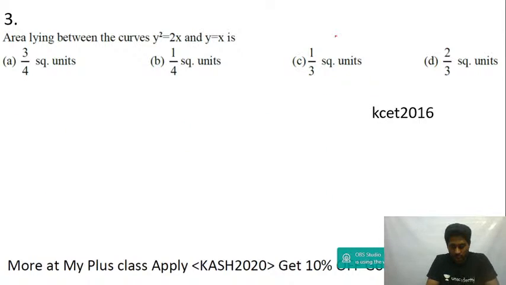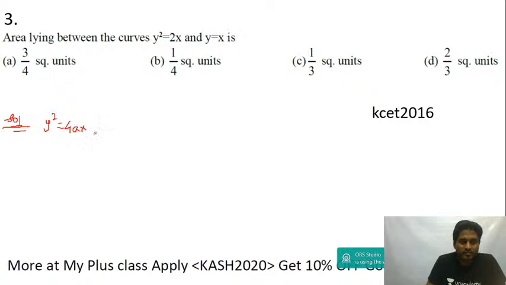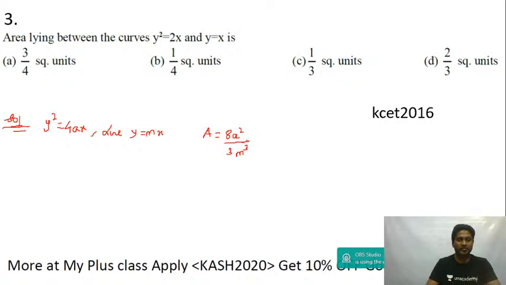Area between y square is equal to 2x and y equal to x. Whenever you have a parabola y square is equal to 4x and the line y is equal to mx, the area will be equal to 8a square by 3m cube. Area bounded by the parabola y square is equal to 4x and the line y equal to mx will be equal to 8a square by 3m cube.